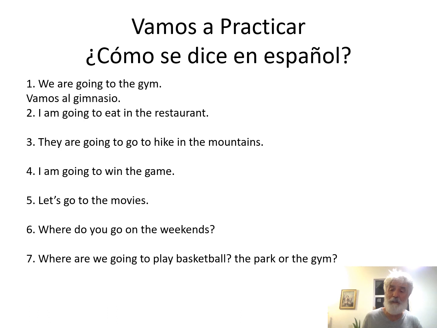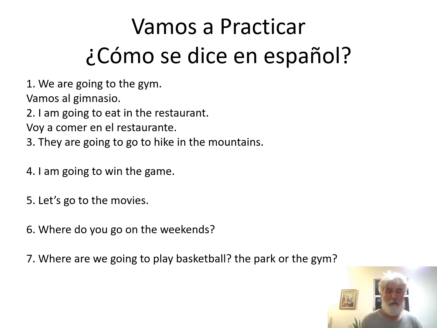I am going to eat, to run, to study. So, voy a comer, and then en el restaurante or al restaurante. Let's look at 3. They are going. Let's skip 3 and let's do some simpler ones here.